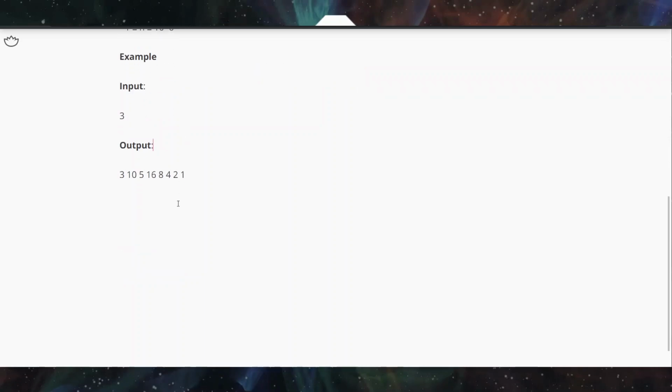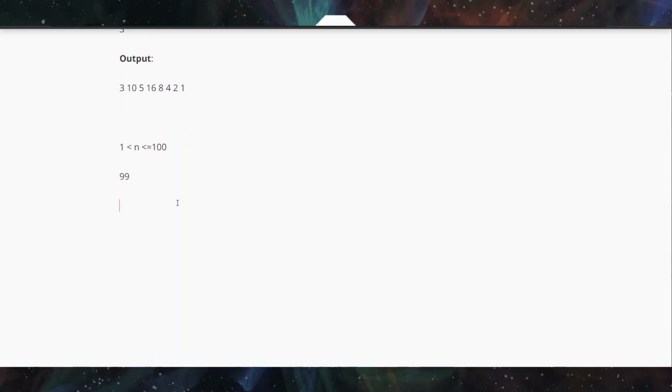But here for competitive programming, tricks come into the scenario. Suppose n lies from 1 to 100. Let's take the example, n can be anything from 1 to 100. Let's suppose n is equal to 99.